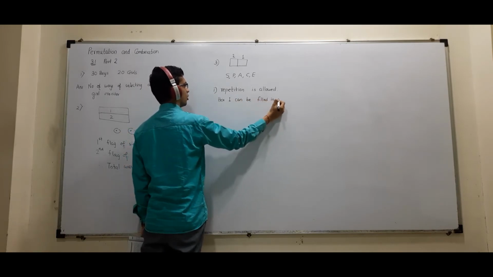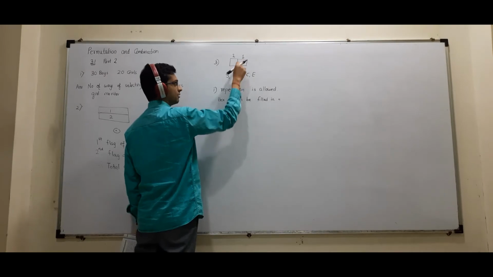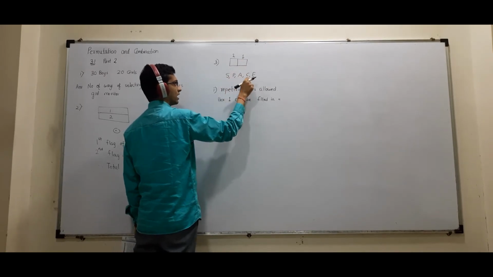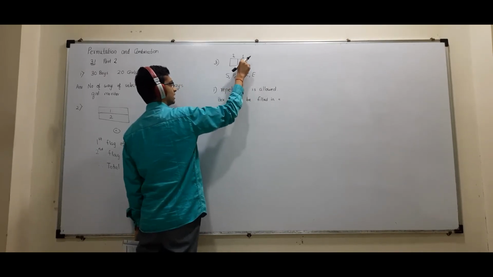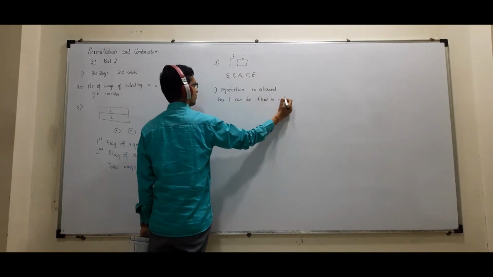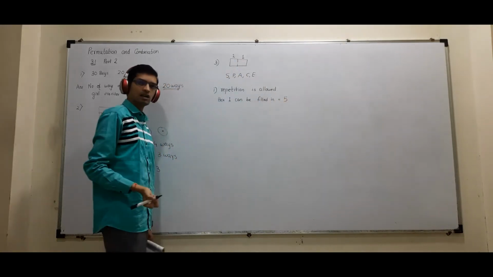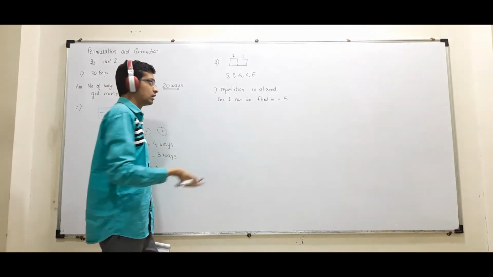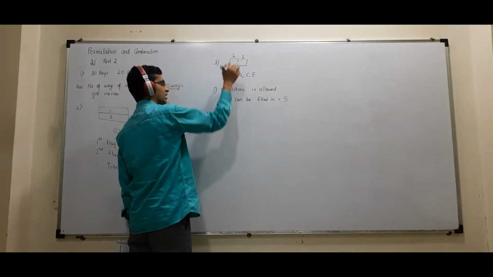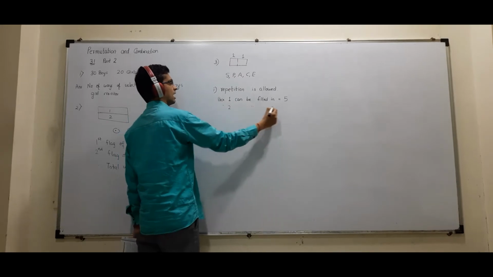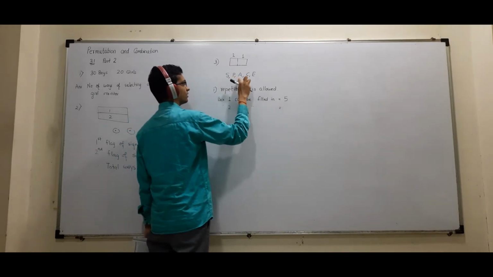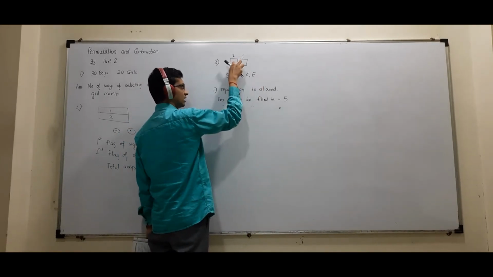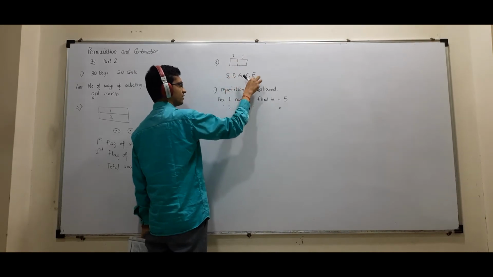Box 1 can be filled in how many ways? This box can be filled by any of these 5 letters. So to fill this box, I have 5 choices. How many choices do I have? 5. Repetition is allowed, meaning again here I can fill any of these 5 letters.